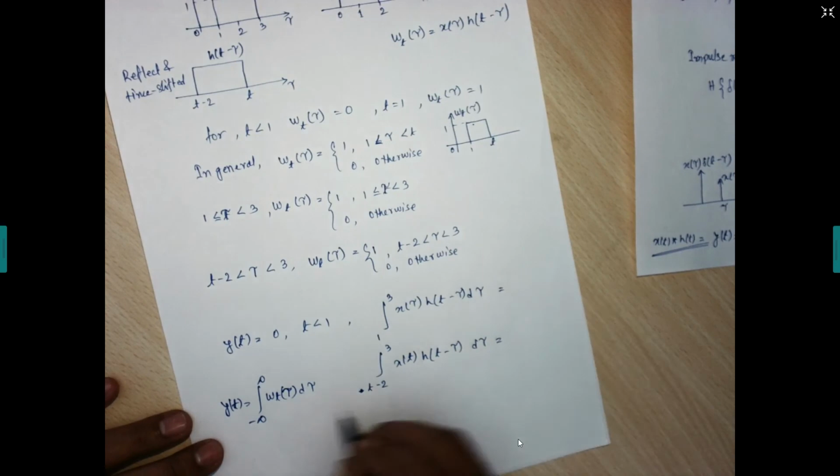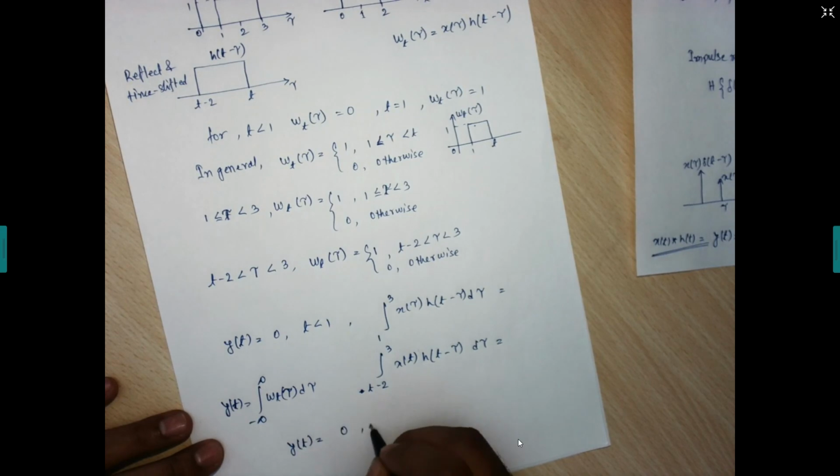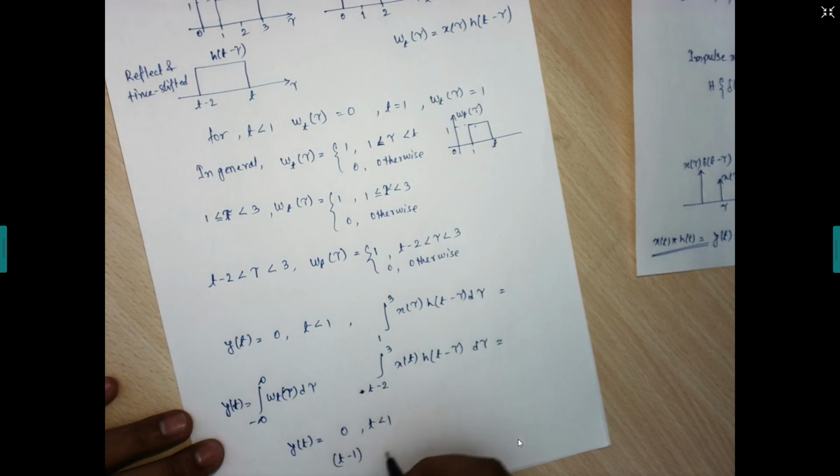So if we do the integration, it will result in 0 for t less than 1, t minus 1 for 1 to 3, 5 minus t for 3 less than or equal to t less than 5, and again 0 if we go beyond 5.